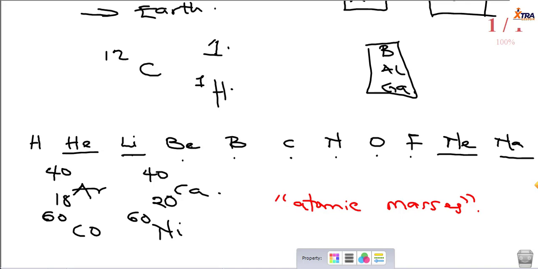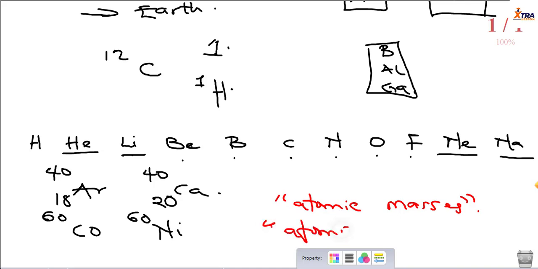So when Moseley came, number one, he followed John Newlands' method of classification. Remember, John Newlands stated the law of octaves, so he grouped the periodic table into 8. That was the first thing he did. And secondly, because he was a protege and contemporary of Lord Ernest Rutherford, actually his student, he understood that the protons are unique to atoms, to elements. So instead of using atomic masses, which were not unique to elements, because some elements can actually share the same atomic mass, he used another factor called the atomic number, which is a unique property.